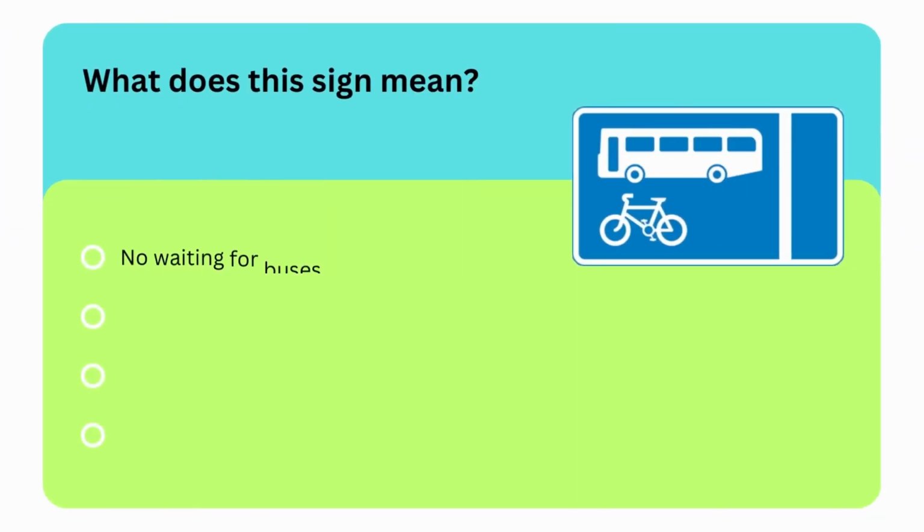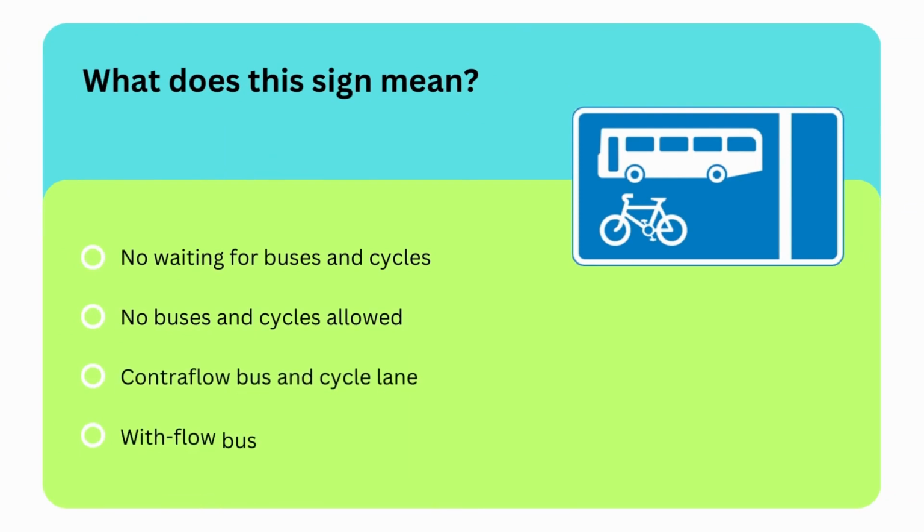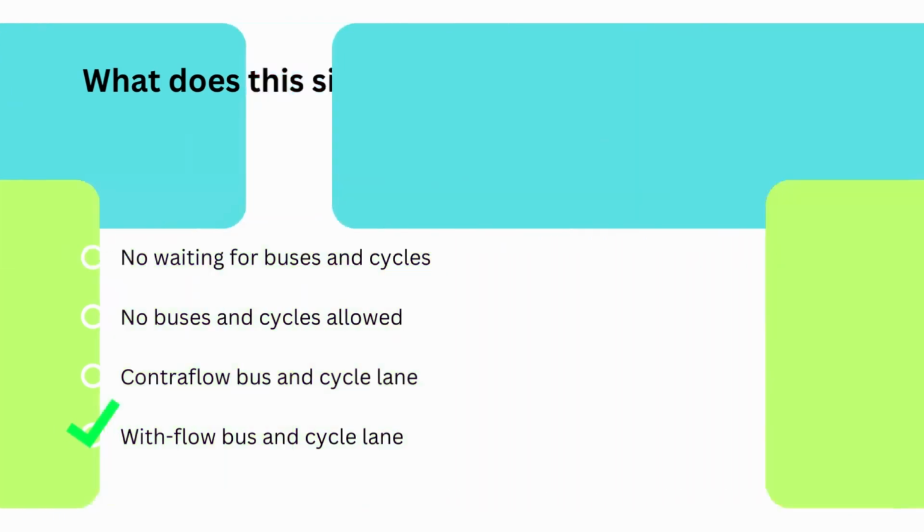Options are no waiting for buses and cycles, no buses and cycles allowed, contraflow bus and cycle lane, or with flow bus and cycle lane. So the correct option is last option. This shows that it is a with flow bus and cycle lane.